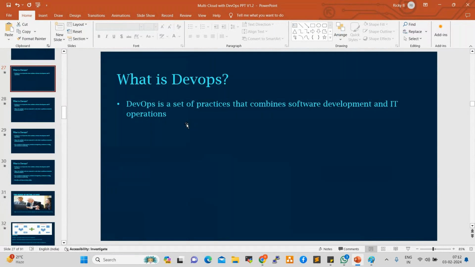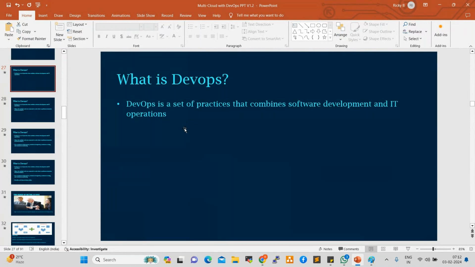If anyone asks you this question, people are saying currently the DevOps market is good, so plenty of openings like this. But actually, it is a set of practices, a combination of development and operations. In DevOps, what is our role? We automate the activities. Whatever manual activities we are currently performing in real-time projects, we can do in an automated way.